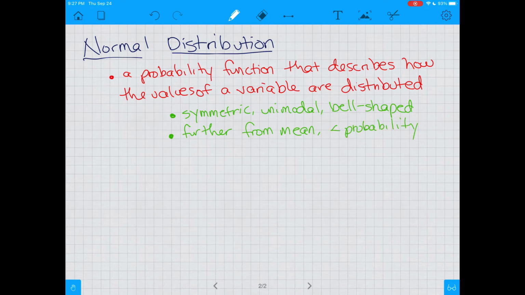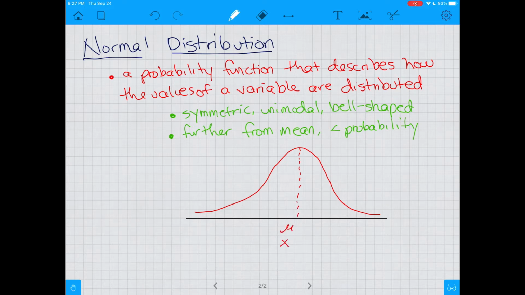So if I draw you a basic picture, here's my number line. A bell curve looks something like this. That is my best sketch of a bell curve. Now, some important aspects here, right in the middle here, this is your mu, or your x bar.